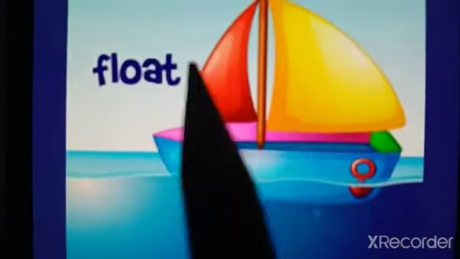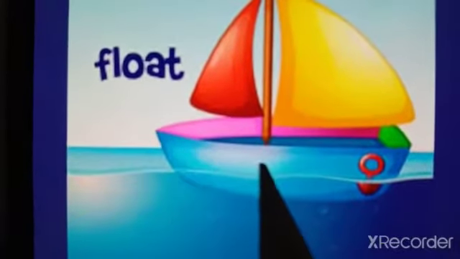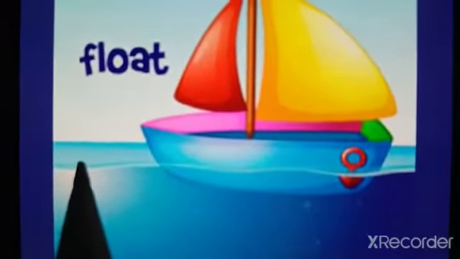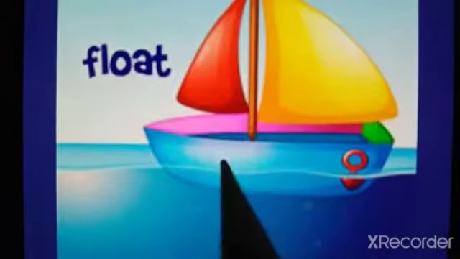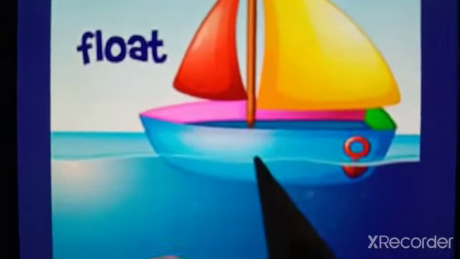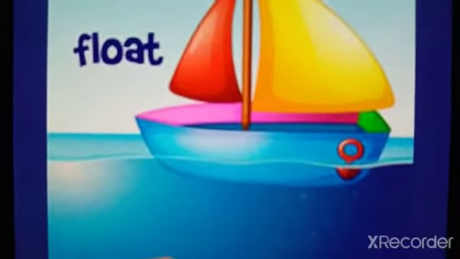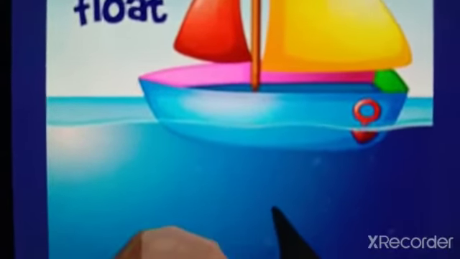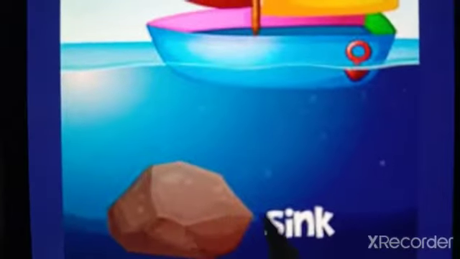What is float? Look here in this picture. The boat is floating on the water. When the thing is upon the water, that is floating. But when something goes under the water, it becomes sink.